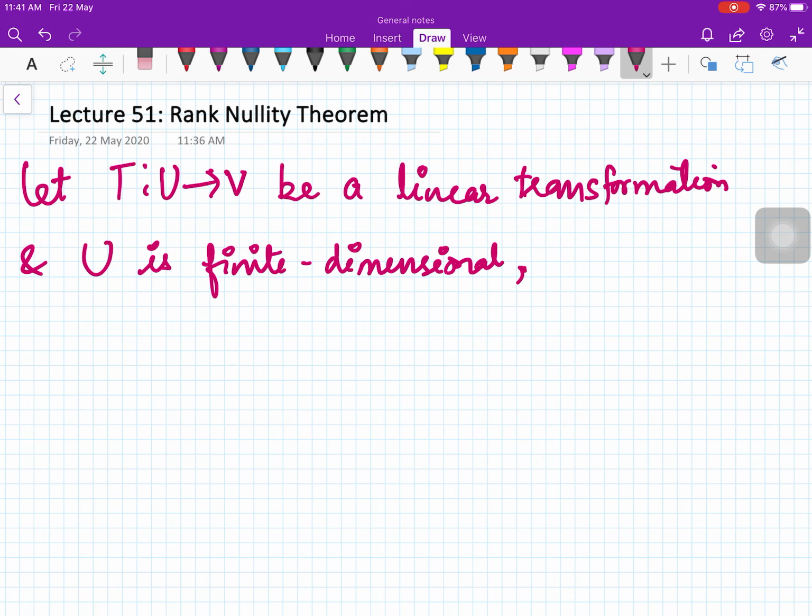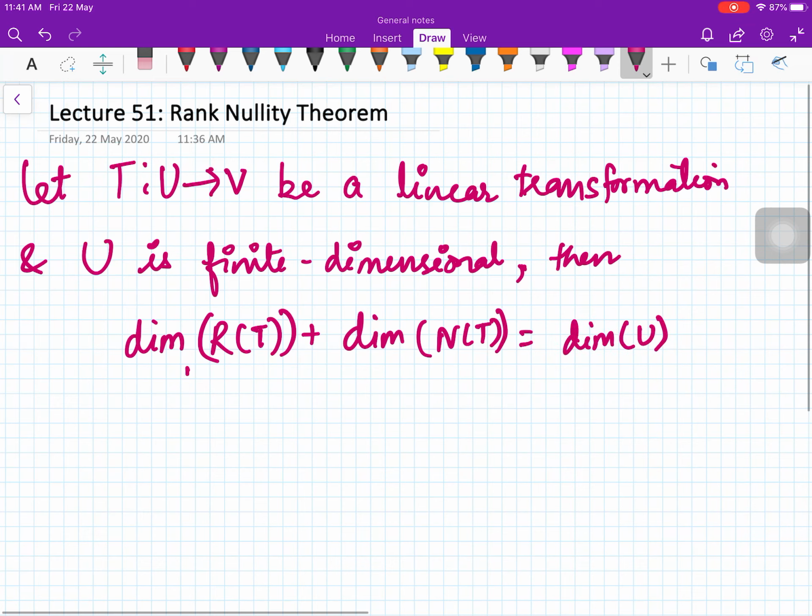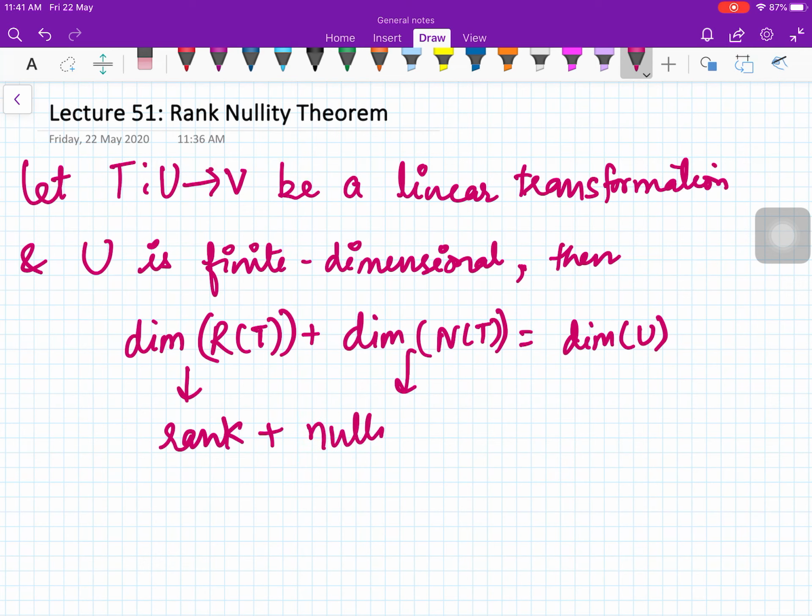Then the dimension of the range space of T plus the dimension of the null space of T is equal to the dimension of U. So this is called rank, this is called nullity, and rank plus nullity is equal to the dimension of U. This is the statement of the rank nullity theorem. So let us prove it.